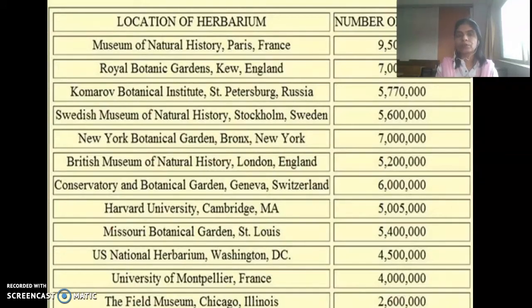Here is the reference of some herbarium centers. Those are set up in botanical gardens of related countries.